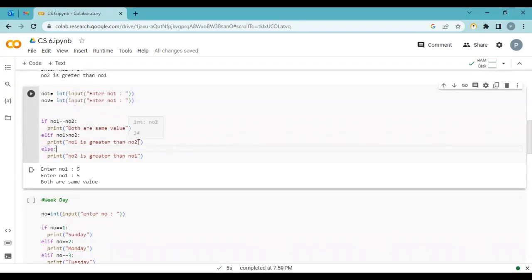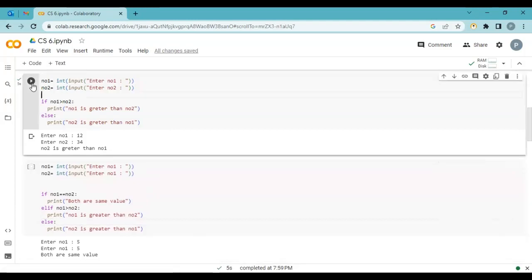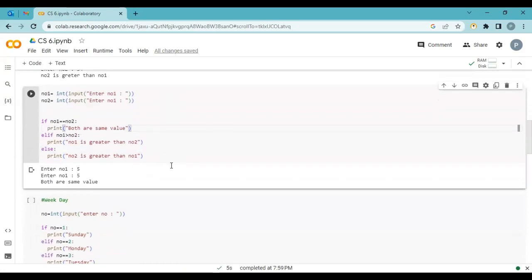Number 1 is greater than number 2. Number 2 is greater than number 1. But what happens in the case where both numbers are the same? We don't have any condition here that checks whether both numbers are the same or not. So I have two conditions to check. First, whether they are the same.